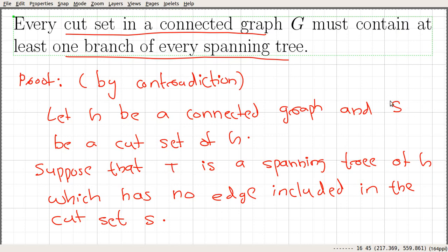But here we deleted a cut set from G, so by definition the graph must be disconnected.